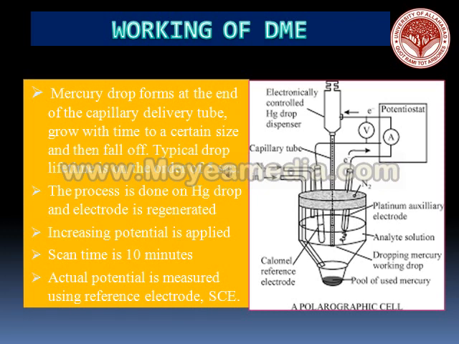Electrochemistry is done on the mercury drop, for example amalgam formation, and the electrode is regenerated following the loss of each droplet. Increasing potential is applied as a linear function with respect to time between the dropping mercury electrode and the auxiliary electrode. Scan time is of the order of 10 minutes and a typical voltage range is from 0 to 2000 millivolts. Actual potential of the dropping mercury electrode is measured using a reference electrode, typically a standard calomel electrode.